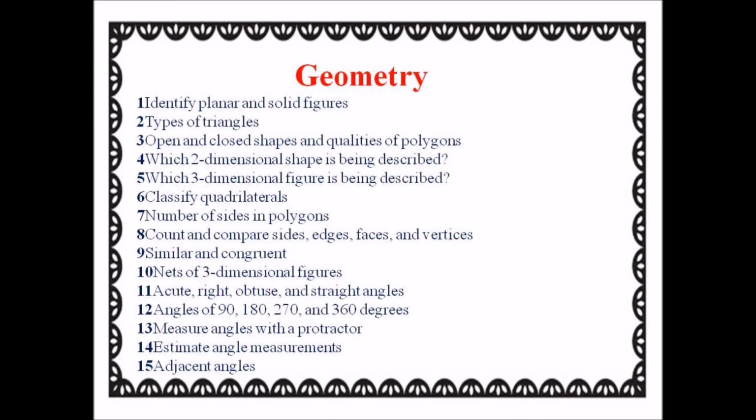In this session of Geometry, we will be identifying planar and solid figures, types of triangles, open and closed shapes and qualities of polygons, which two-dimensional shape is being described, which three-dimensional figure is being described, classifying quadrilaterals, number of sides in polygons, count and compare sides, edges, faces and vertices, similar and congruent, nets of three-dimensional figures, acute, right, obtuse and straight angles, angles of 90, 180, 270 and 360 degrees, measure angles with a protractor, estimate angle measurements, adjacent angles.